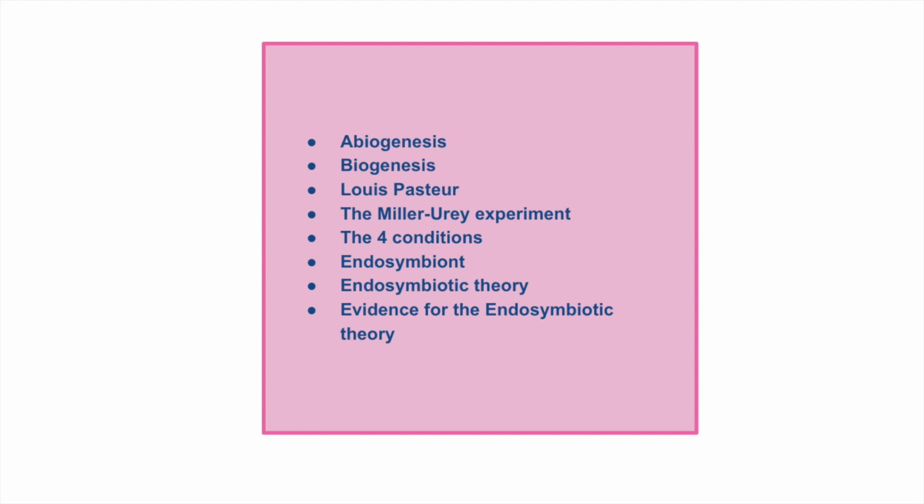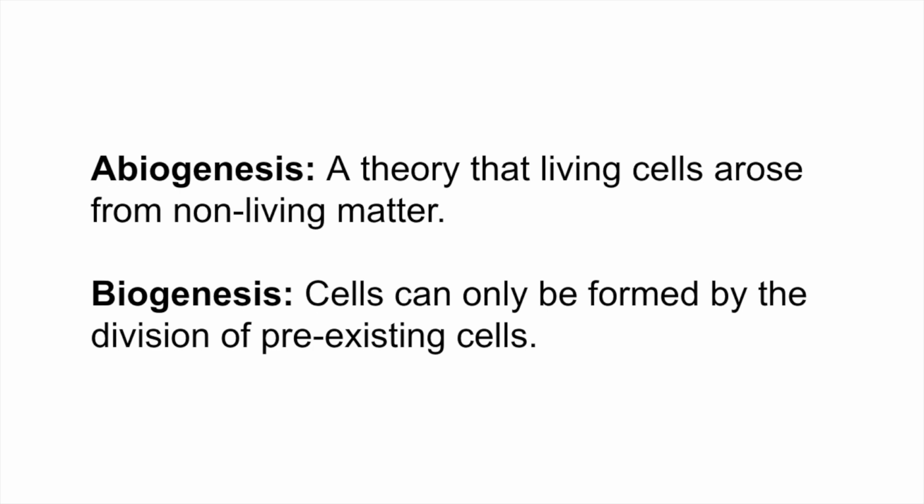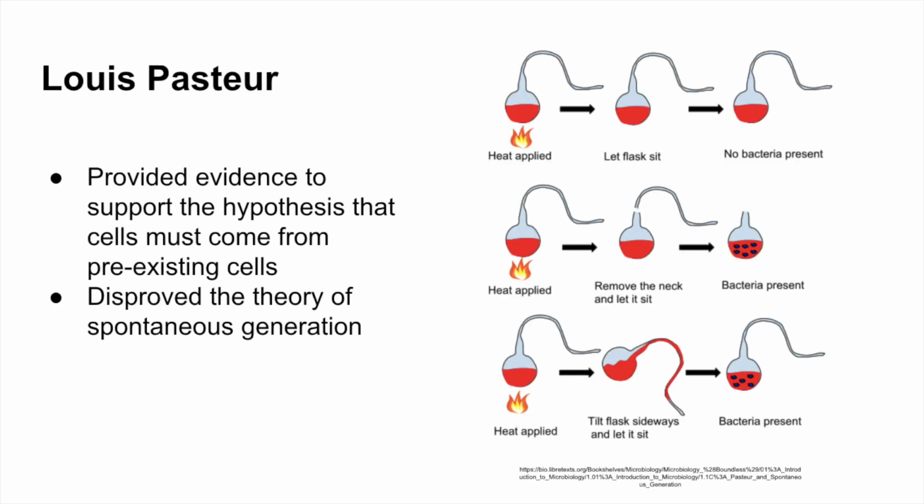Let's get started. Abiogenesis is a theory that living cells arose from non-living matter. Currently, living cells cannot arise independently by abiogenesis because of a concept called biogenesis. Biogenesis states that cells can only be formed by division of pre-existing cells. It's a principle that living things can only arise from other living things by reproduction, not spontaneous generation. Louis Pasteur, a French microbiologist, gave evidence to support this principle as he disproved the theory of spontaneous generation.